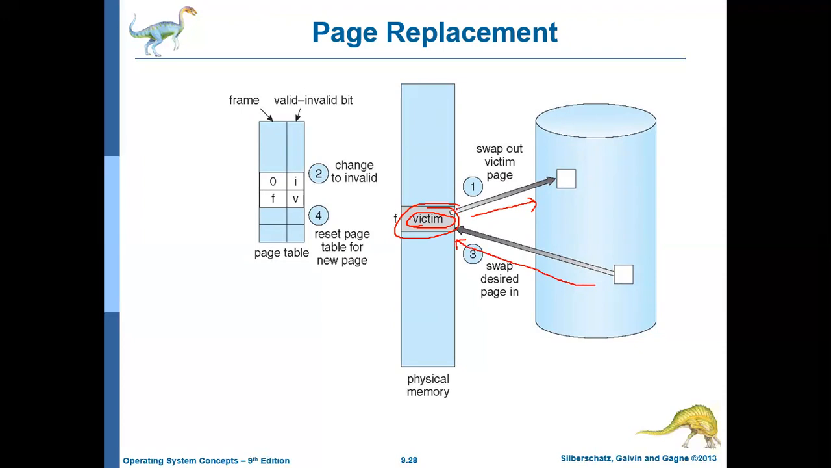But this particular operation needs two page transfers. What are they? One is to identify the page which is to be moved and move it to the hard disk. That is one transfer. The other transfer is to bring the desired page to the main memory, into that newly created empty location. So these two transfers make it a really costly operation. Is there any way to reduce it? Yes, we can reduce it. When?